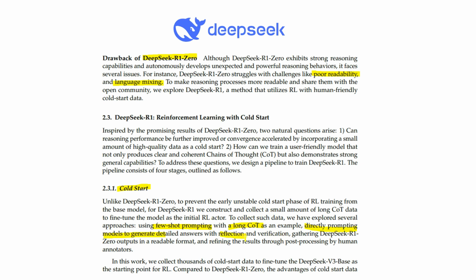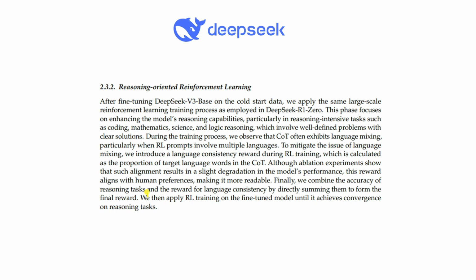Reflection is nothing but self-evaluation, and verification. They gather DeepSeek R1-Zero output in a readable format and refine the result through post-processing by human annotators. You can see that's called the cold start in the case of DeepSeek R1. The second one is called reasoning-oriented reinforcement learning. In reasoning-oriented reinforcement learning, they use the large-scale reinforcement learning training process as employed in DeepSeek R1.